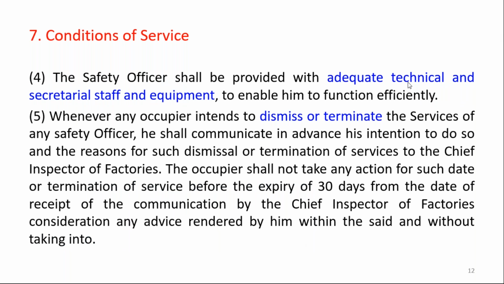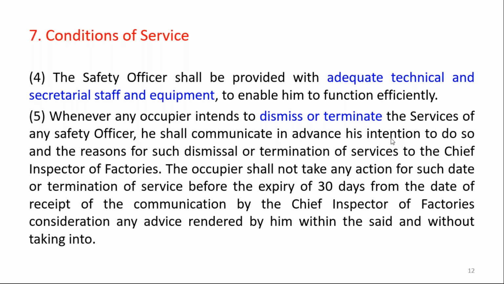The safety officer shall be provided with adequate technical and secretarial staff and equipment to enable him to function efficiently. So for the smooth functioning of the department, for the different activities under safety, the safety officer or the additional safety officer must have adequate technical and secretarial staff and the equipment which is required for the activities.